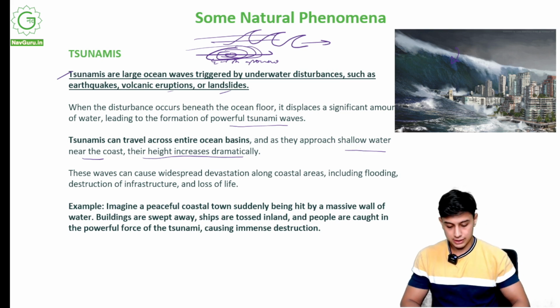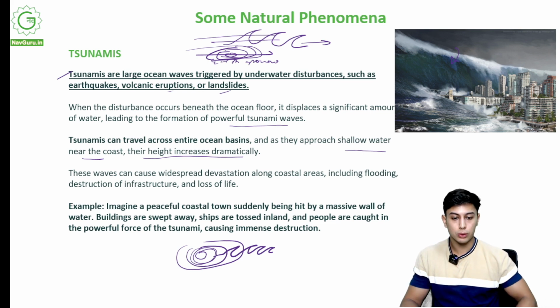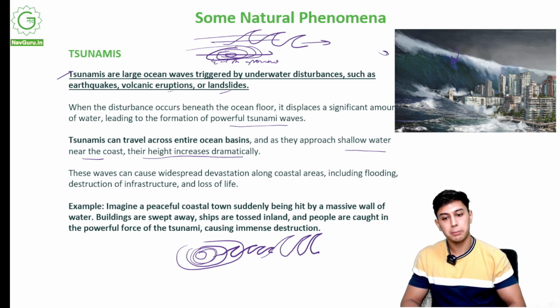When there is the earthquake, over this point, this won't be a big wave, but as it moves towards the coast, towards land, these waves start becoming bigger and bigger. Hence when they approach land, they are very big.